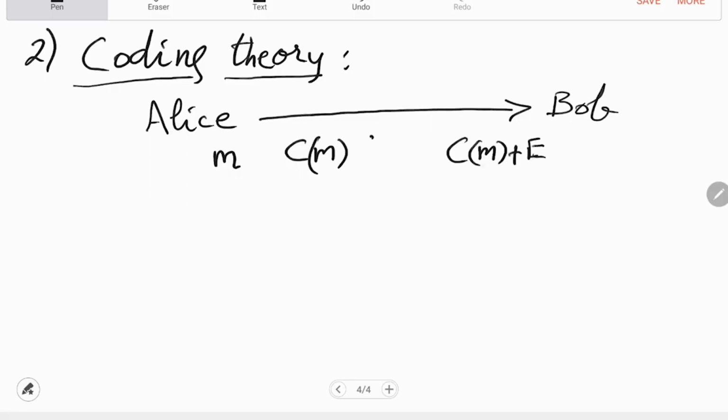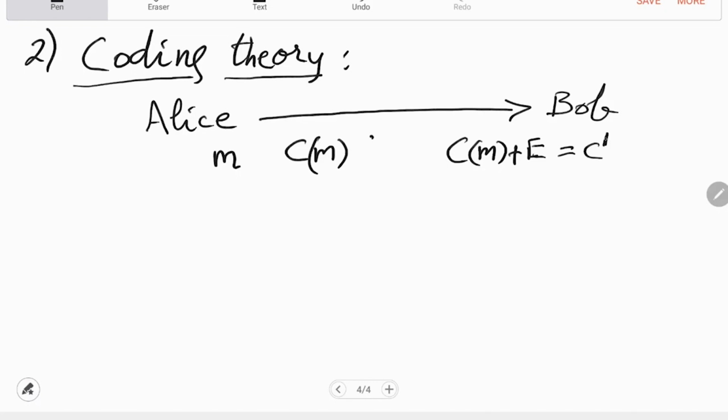So some error will be added. This is what Bob will get, C prime. And from C prime now Bob has to deduce M. So there is encoding, there is decoding, and there is decoding with errors. These are the algorithms that you have to come up with, and you have to come up with guarantees.